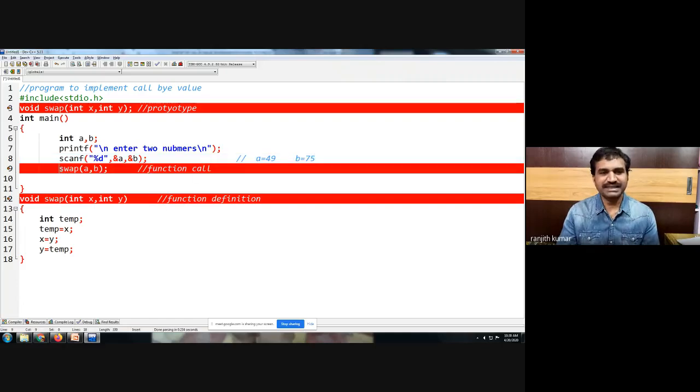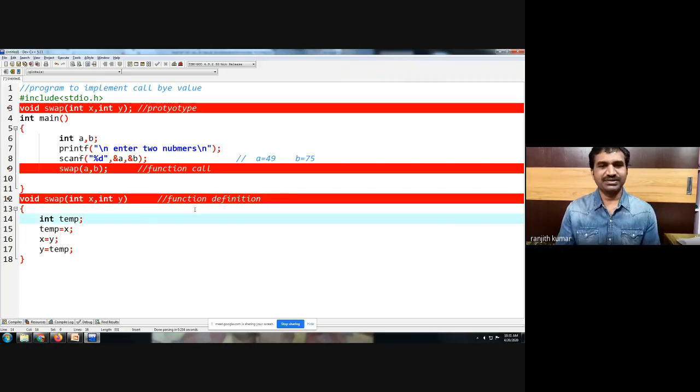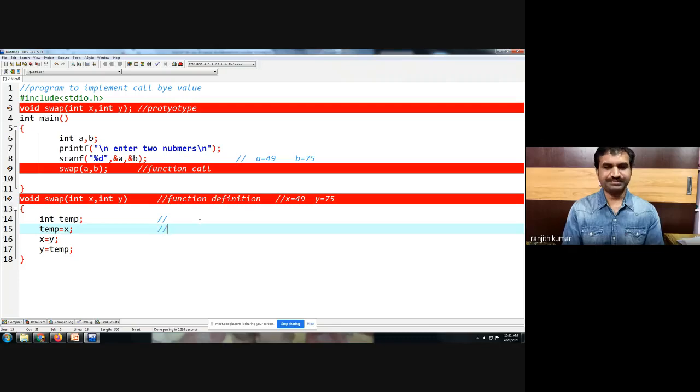Assume that you are passing A and B values by calling a function. So the values are copied to the function definition where x will receive A value and y will receive B value. So what will happen in the function definition? X will receive A value and y will receive B value, which is 75. And now we are using a temporary memory variable, so we are storing temp is equal to x. So what value will be stored in the temp? 49.